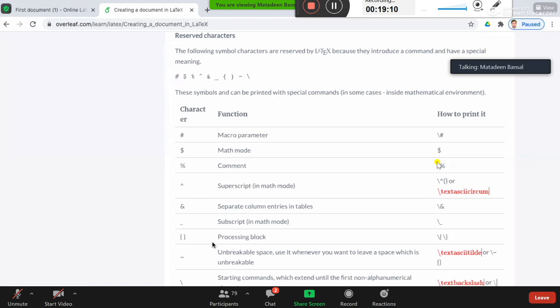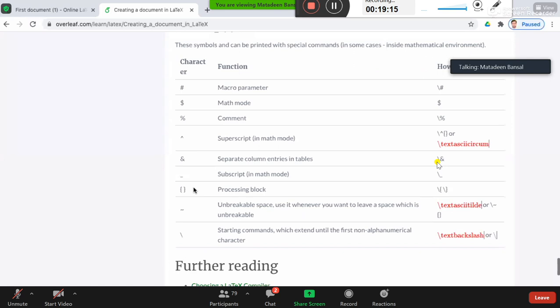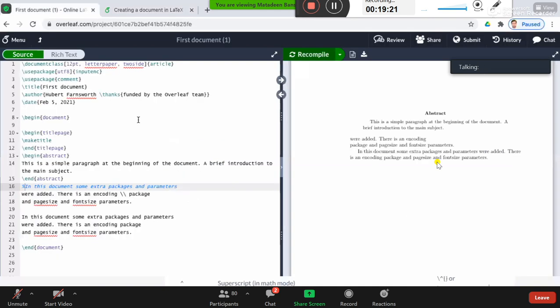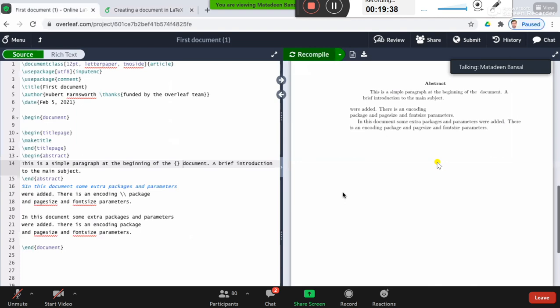Similarly, this tilde, the curly brackets, and so on. Everything which is written over here is a reserved sign. You cannot use them directly. All right. So let's see what happens when you use such a document, say suppose we use these curly brackets. There will be an error, or if it's not an error, they will not appear at all.